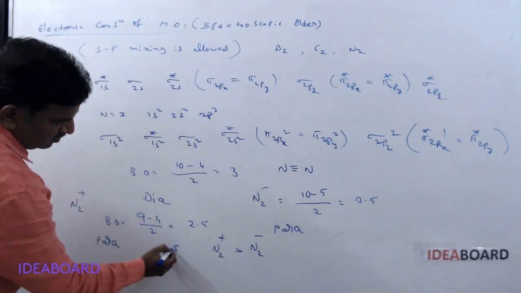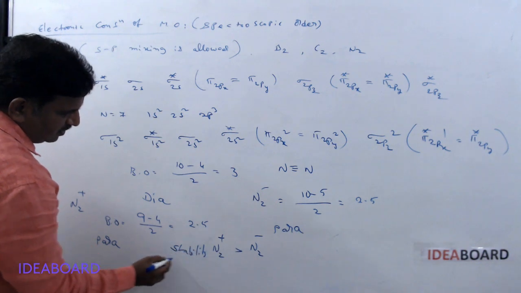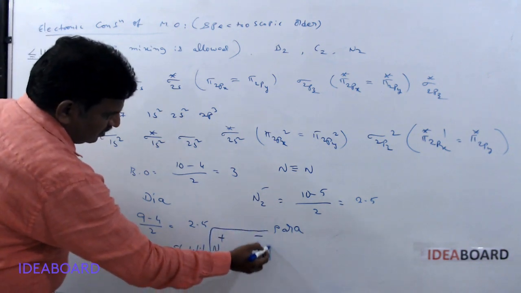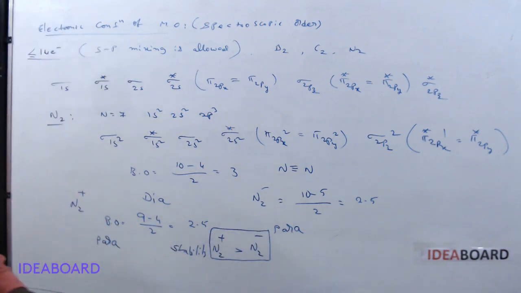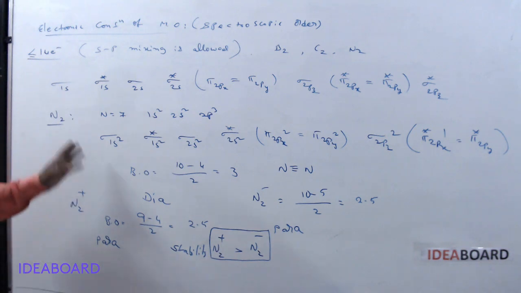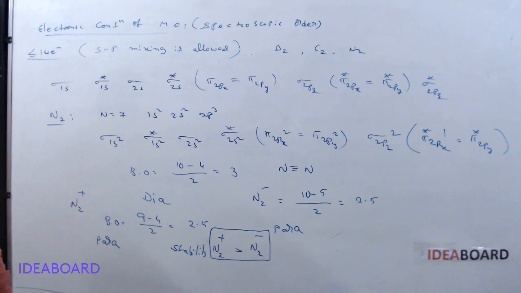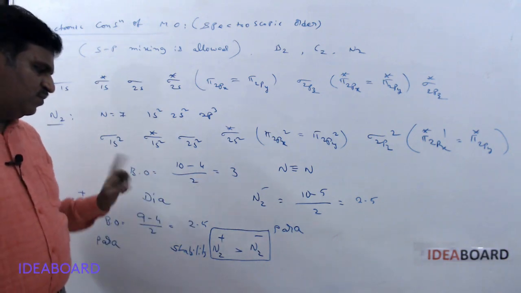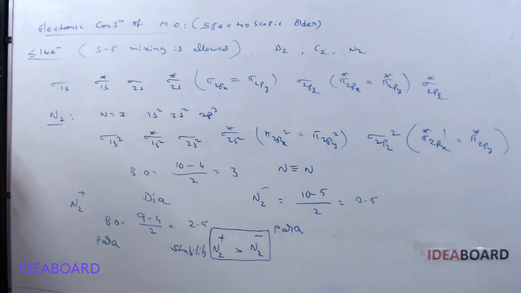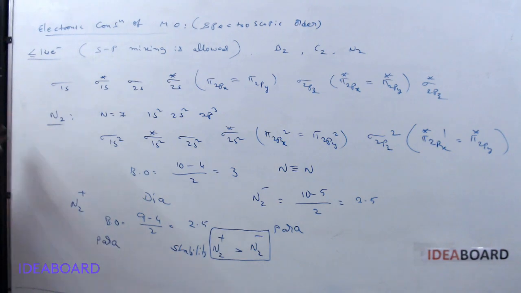So this is the stability order. Please remember, it is very important. Stability order of N2 plus, N2 minus, if they are asking: N2 plus is more stable than N2 minus. And N2 is always more stable because N2 bond order is 3. So N2, next N2 plus, and next N2 minus. When bond order is more, stability is more. Bond order means number of bonds. Okay, so that is about nitrogen.